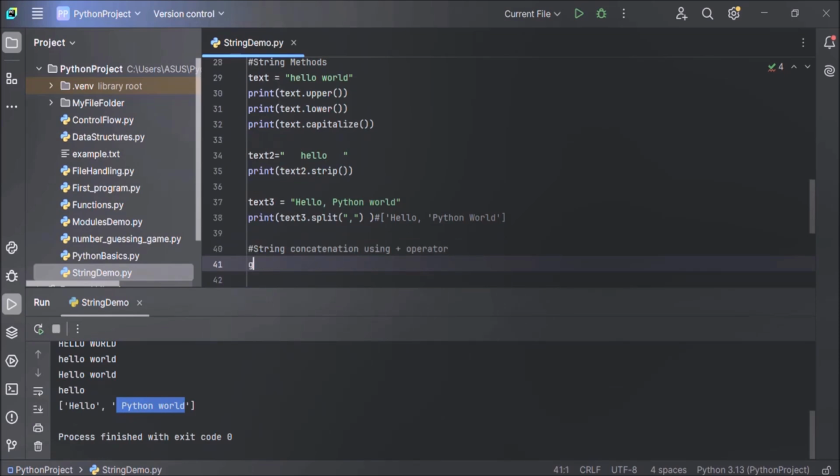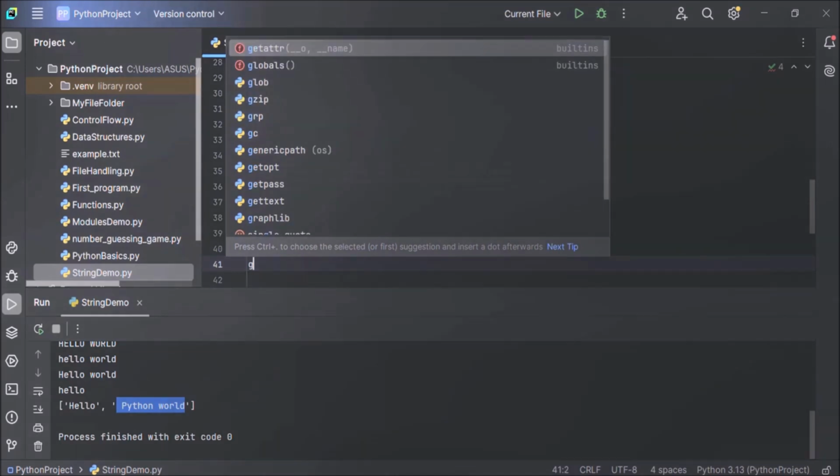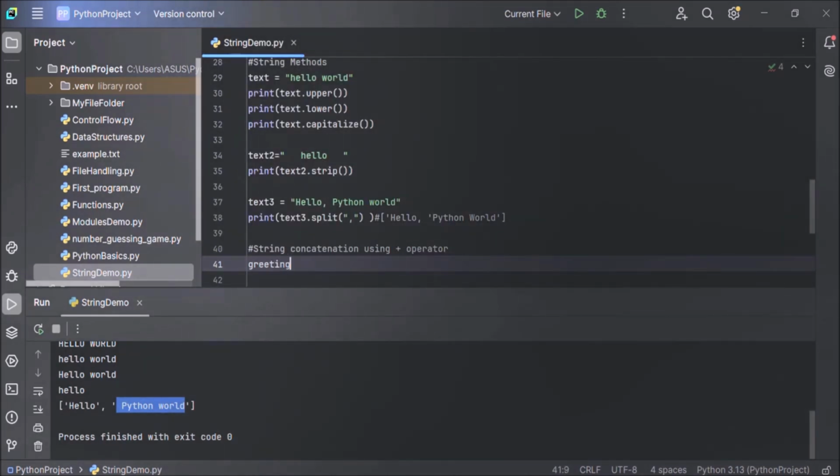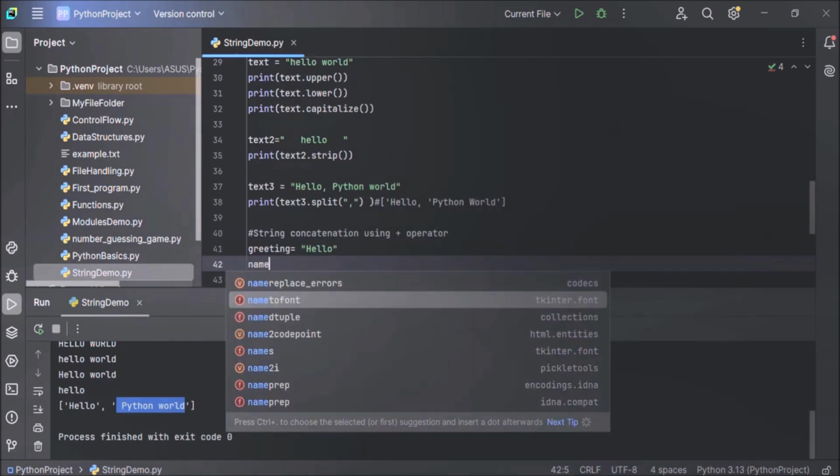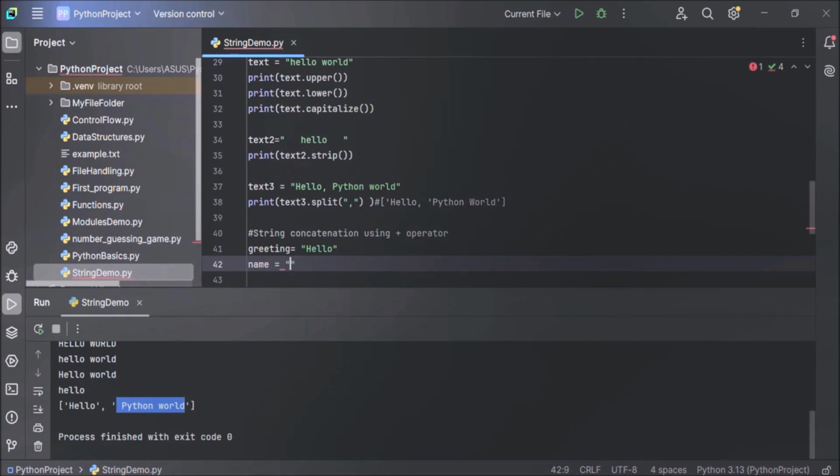Let's create two strings. First one is greeting equals, assign some value to it, that is hello, and let's create one more string, that is name. Assign some value to this name variable, Amit. So here we have created two strings. First one is greeting with value hello, and another one is name with value Amit.